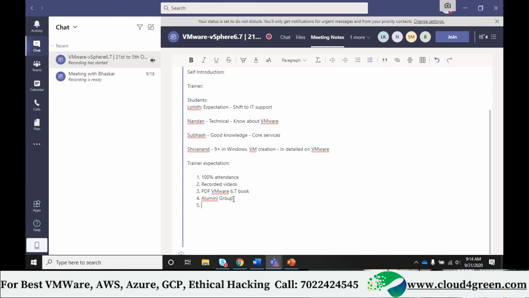Fifth, please maintain notes. Highly recommended you maintain notes either in a physical book or soft copy, any form would be fine. I usually keep a physical book. I'll draw things because this training is 70% practicals. Most of the things I want you to practice and then write down in a book. There are a few diagrams which I will give in soft form, but I want you to write. Better to keep a physical book so that you can refer to it any number of times, and I'm giving all other supporting things to you.